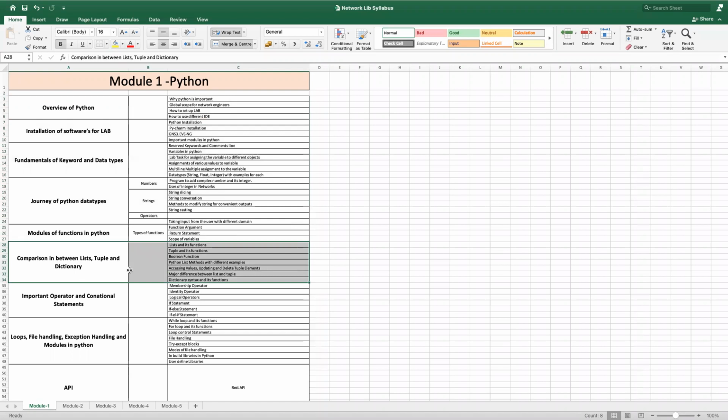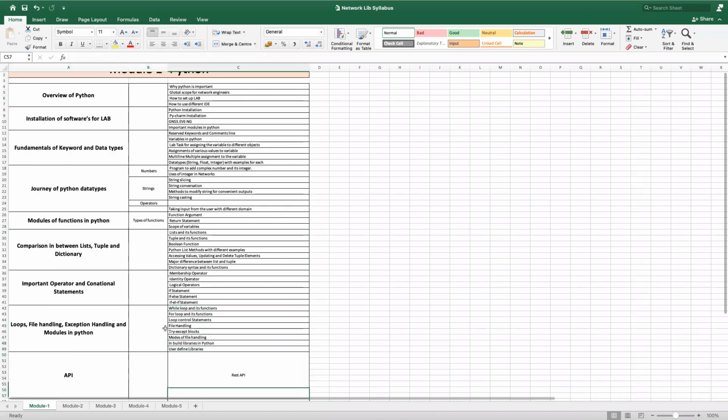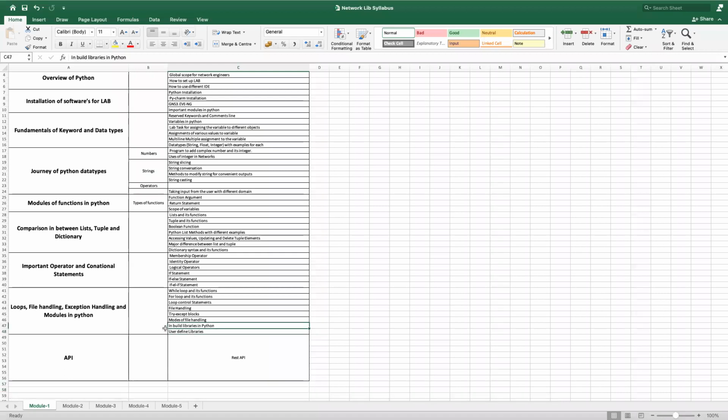So there are dictionaries. This is the heart of Python, guys. If you know Python programming, or if you get any program from your colleague, 80% of the program depends on lists, tuples, and dictionaries. Then operators, then loops. Loops are also a good example, because if you want to deal with multiple devices, loops are the best example. Then the API, as I told you, is an add-on module for you, which includes module 4 and module 5.